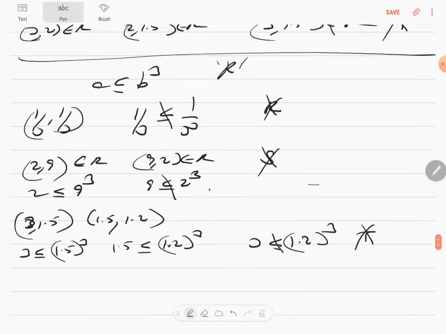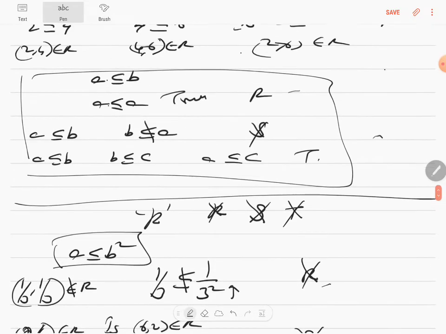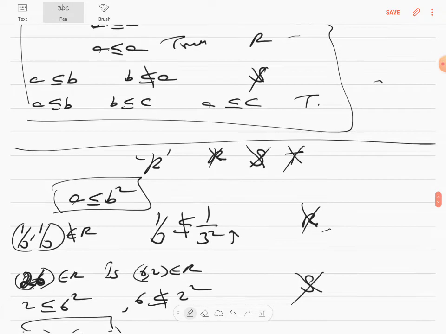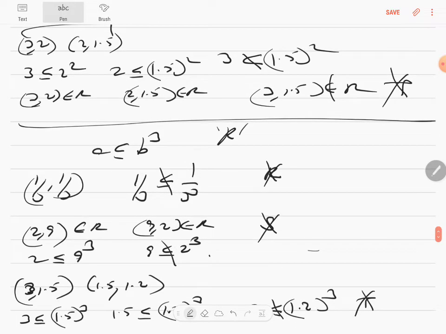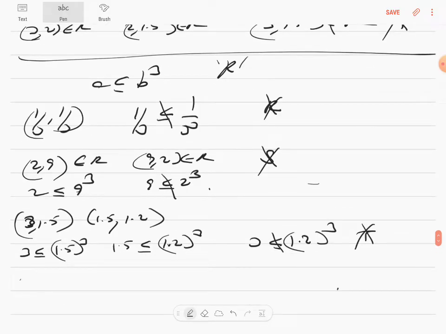So these examples you've got to memorize. A is less than or equal to B is very simple. Then A is less than or equal to B square gets complicated, and B cube gets even more complicated. You know all the answers now very clearly. Correct? So next, now we'll start the textbook sums.